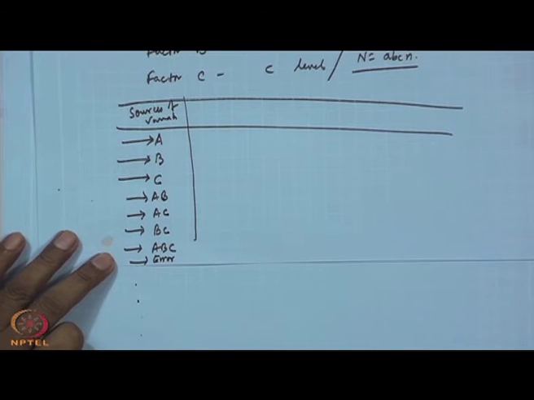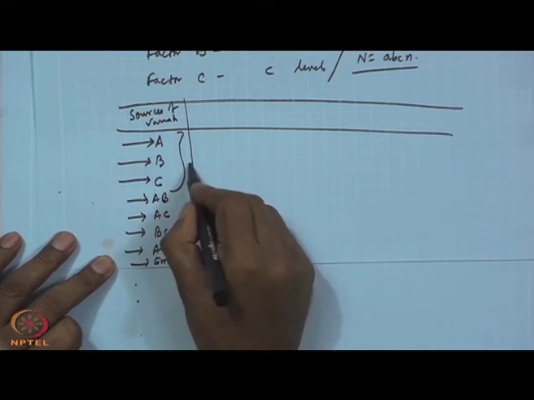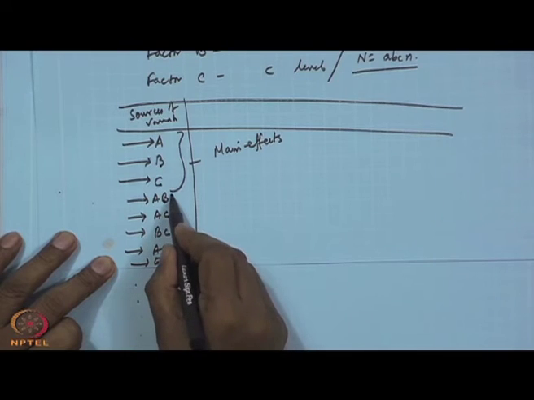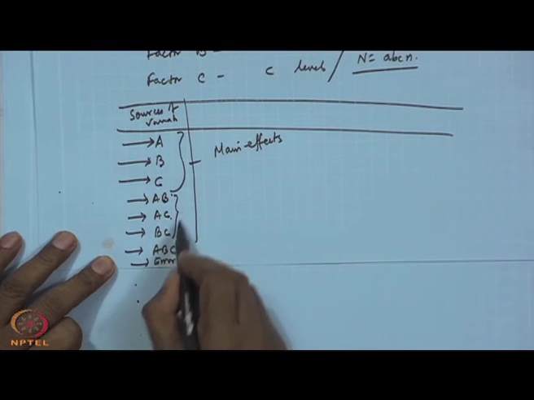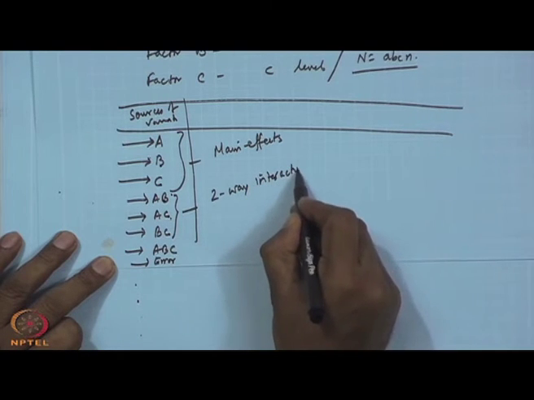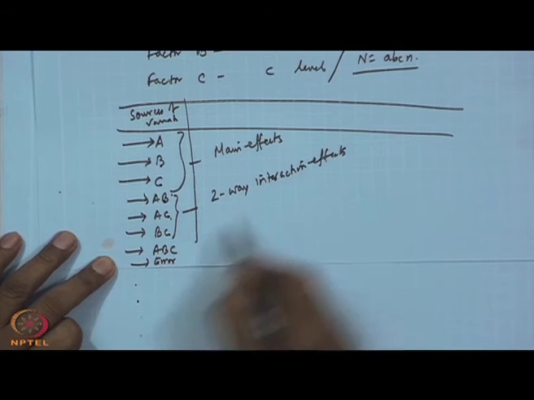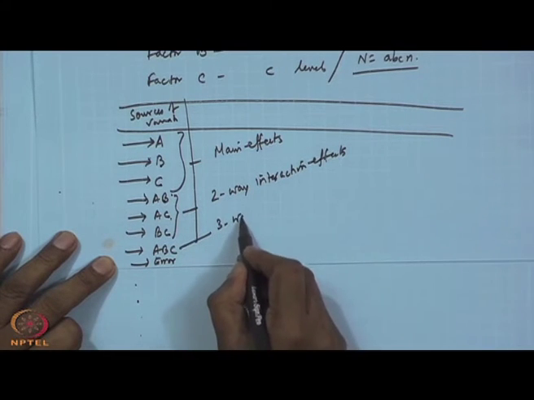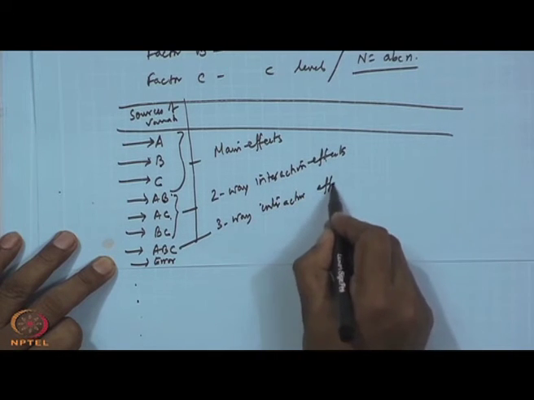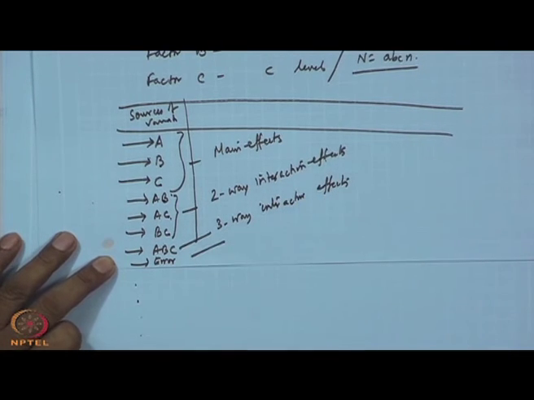So, your total variability will be decomposed into different sources. Now, A, B, C, these are all known as main effects. AB, AC, BC, in this case these are 2-way interaction effects. ABC is the 3-way interaction effect. And error.